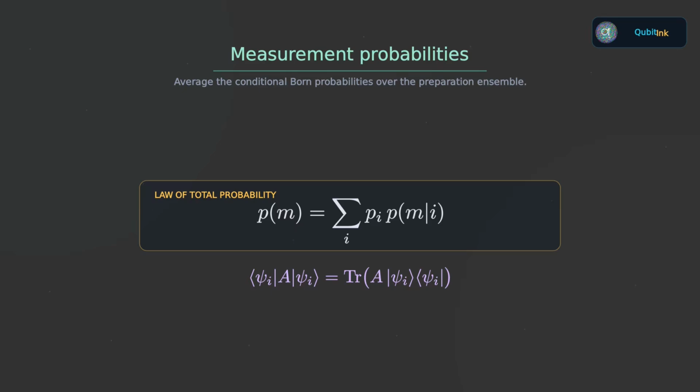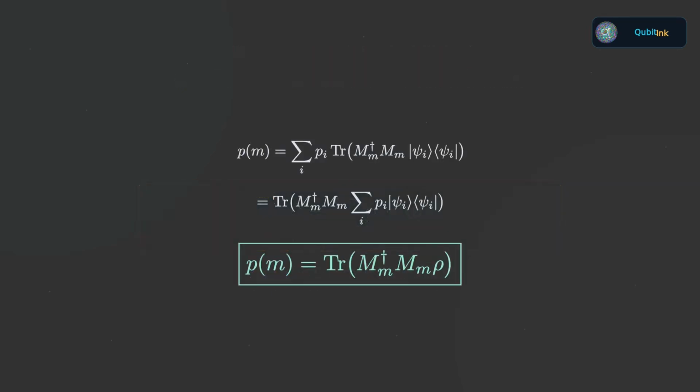The final result is compact. The probability of outcome m is the trace of m dagger m times rho, with the appropriate measurement operator carrying the label m. So the familiar Born rule has not changed. We have simply rewritten it in a form that works directly with density operators. Let us stop for a moment and interpret that.